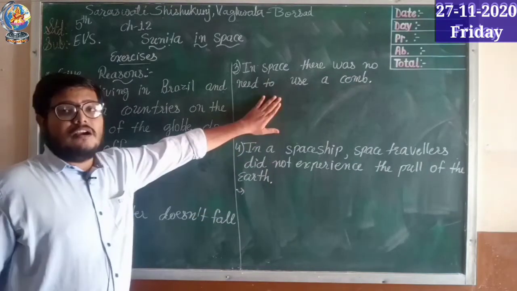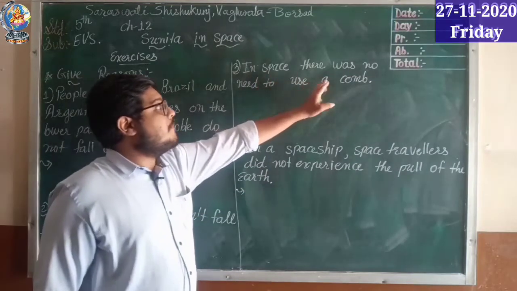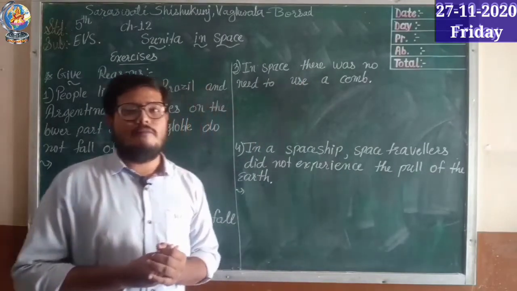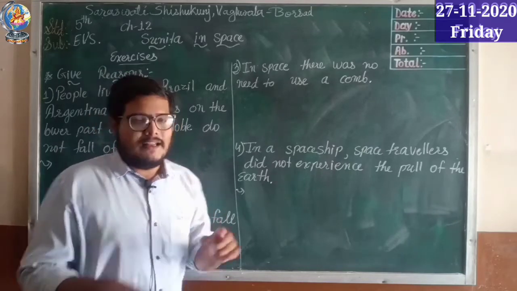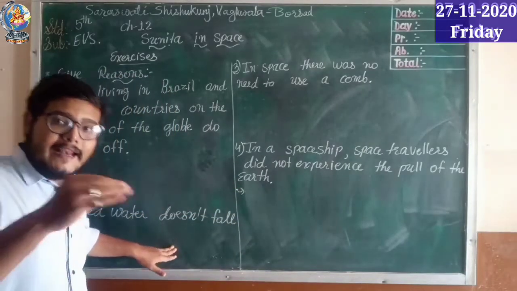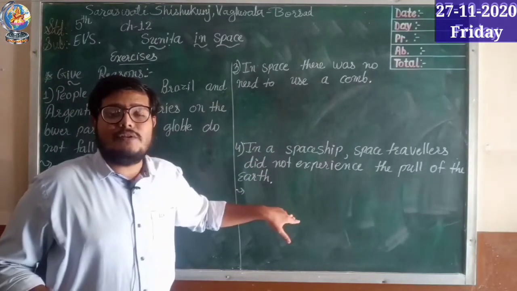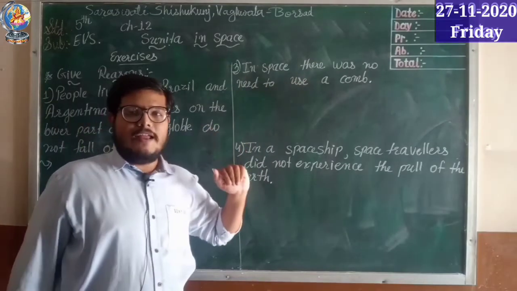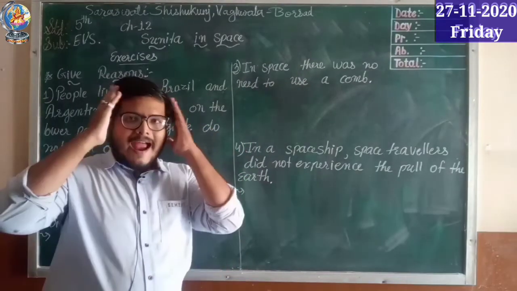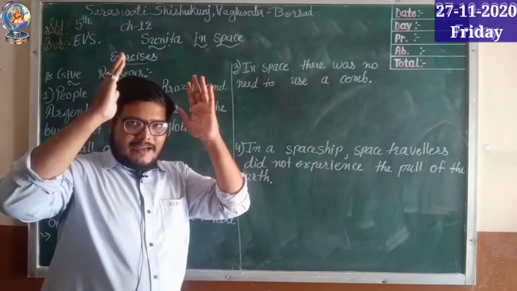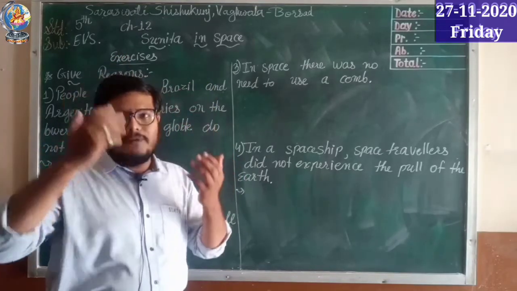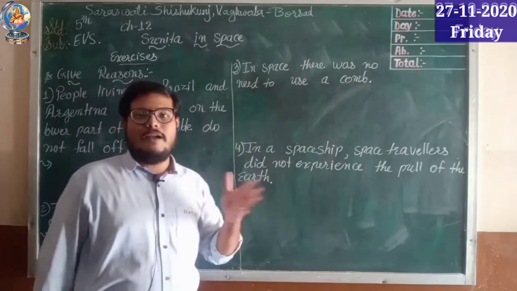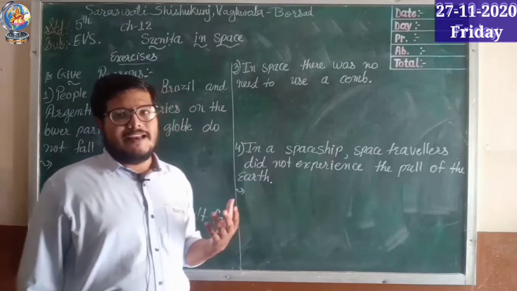Let's see the next, third question. In space there was no need to use a comb, right? There is no use of a comb. Why? Because there is no gravity. These two questions are about there being gravity, and these two questions are about there being no gravity. Just see here what they are saying, that there is no use of a comb. Why? Because even if you use the comb, your hair will stand up straight, right? It will not be proper as it is right now, right? It will stand up, right? That is why there is no use of a comb, and the reason is there is no gravity in space.